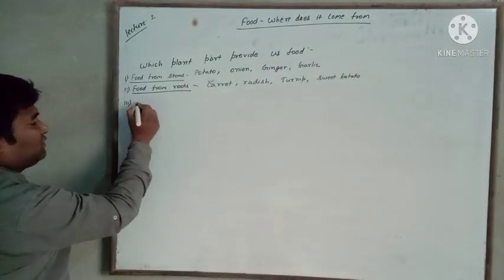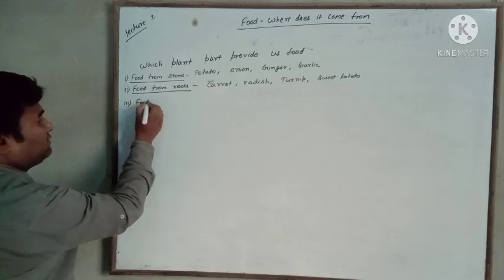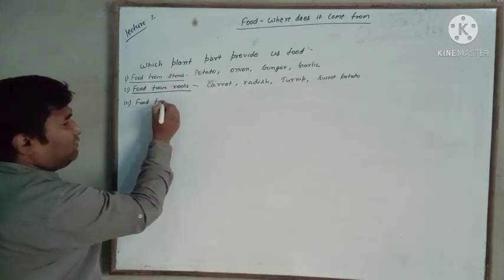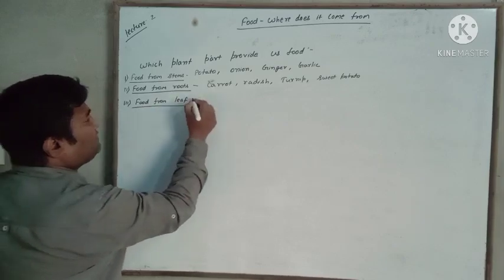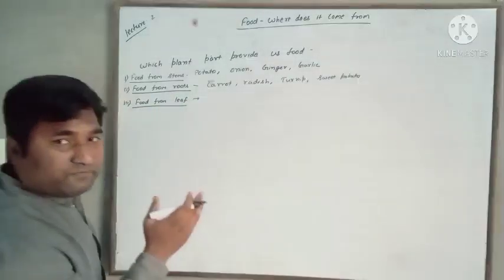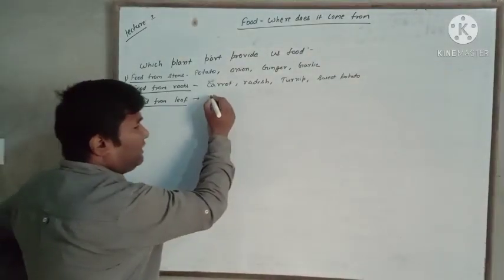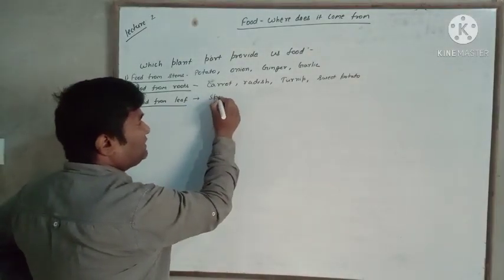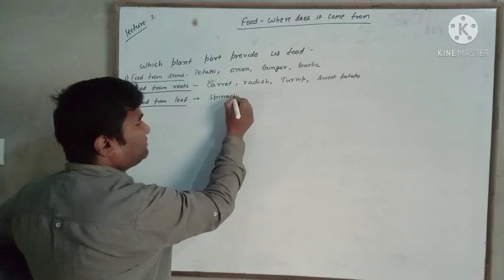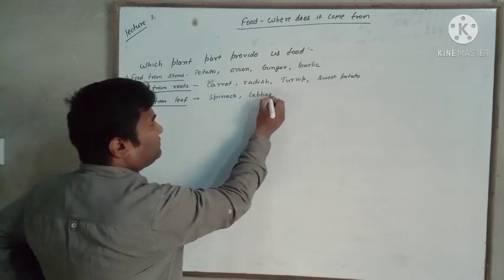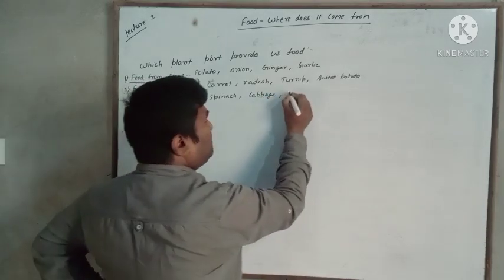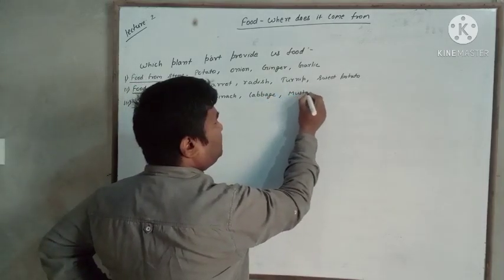Third, food from leaf, means the leaves of these plants are edible. Spinach, cabbage, mustard.